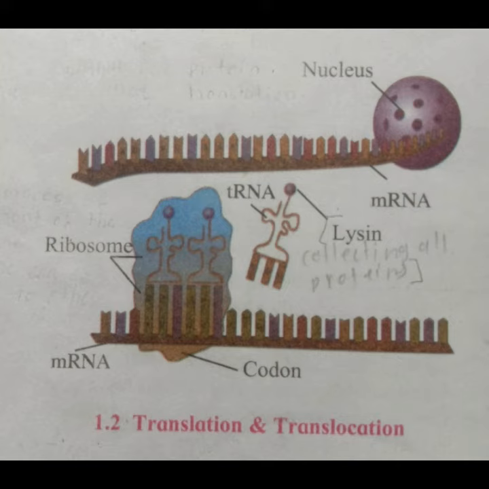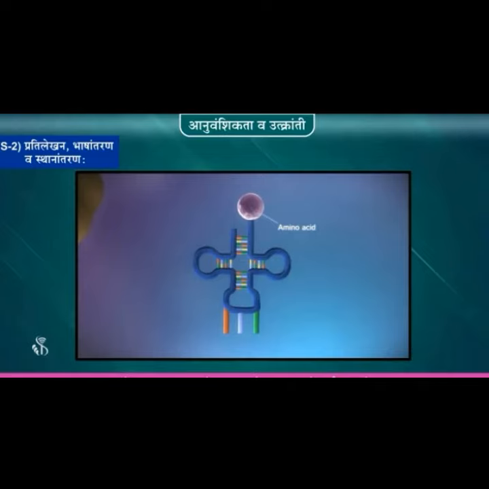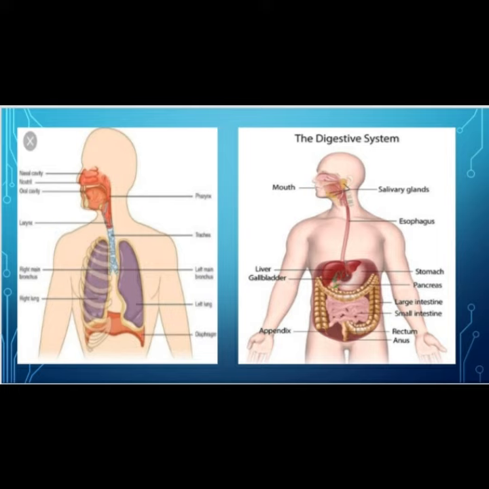The amino acids brought in by the tRNA are bonded together by peptide bonds with the help of rRNA. During this process, the ribosome keeps on moving from one end of mRNA to the other end by the distance of one triplet codon. This is called as translocation. Such many chains come together to form complex proteins. These proteins control various functions in the body of living organisms.